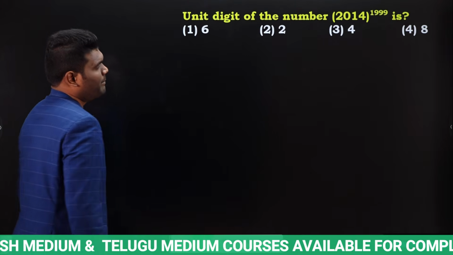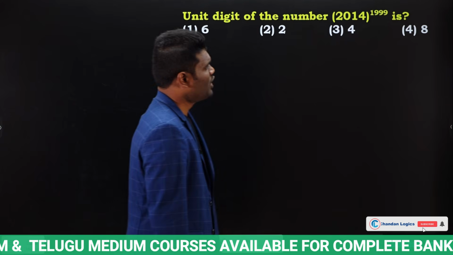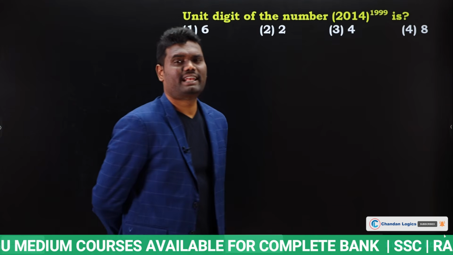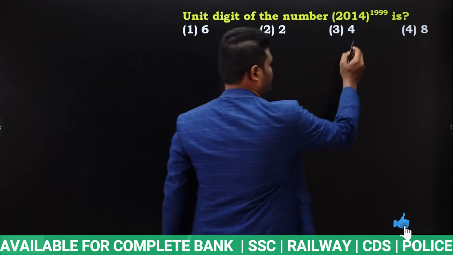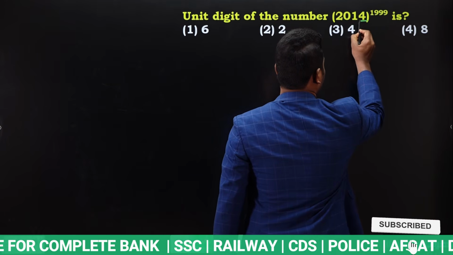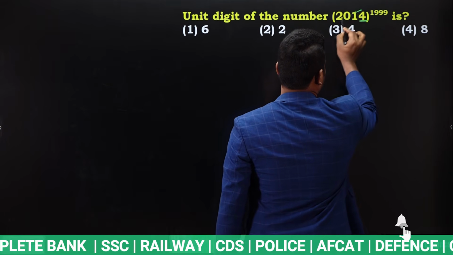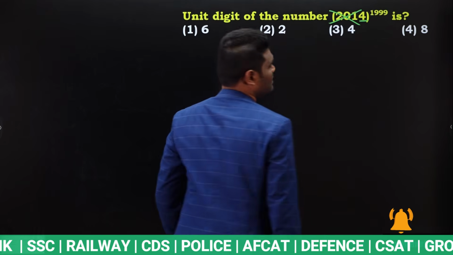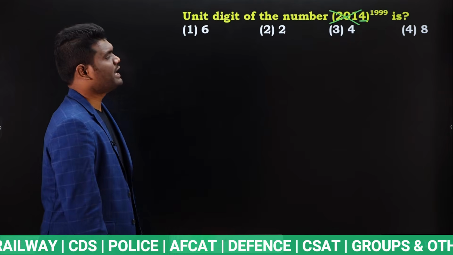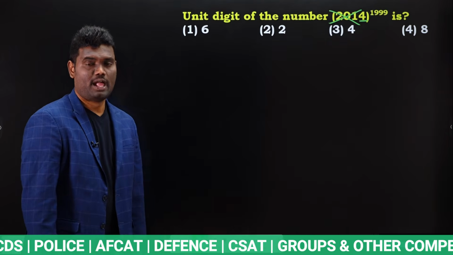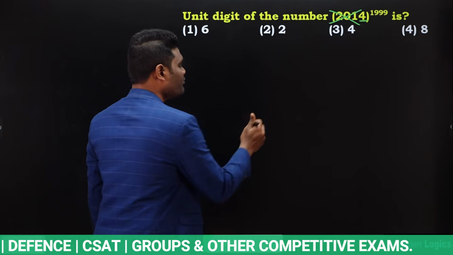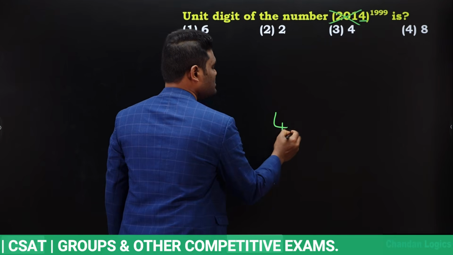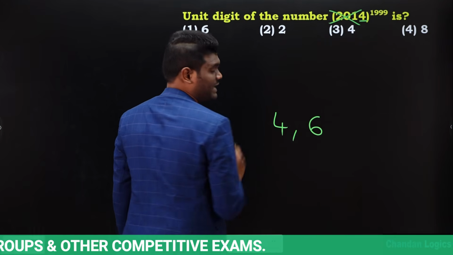unit digit of the number 2014 whole power 1999. Observe here carefully. What is the last digit? Here last digit is 4. Now you just need to neglect all these digits. Here in units place we have 4. Now for 4 we have 2 possibilities, yes or no? One is 4 and other is 6, yes or no?